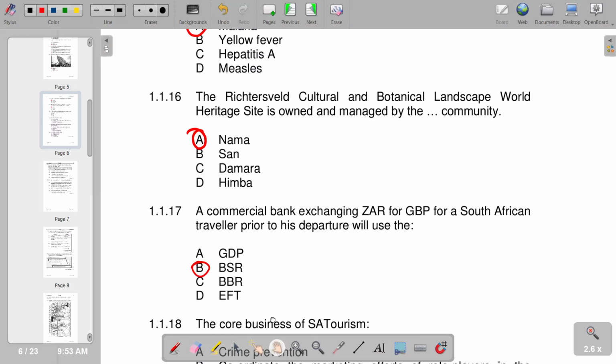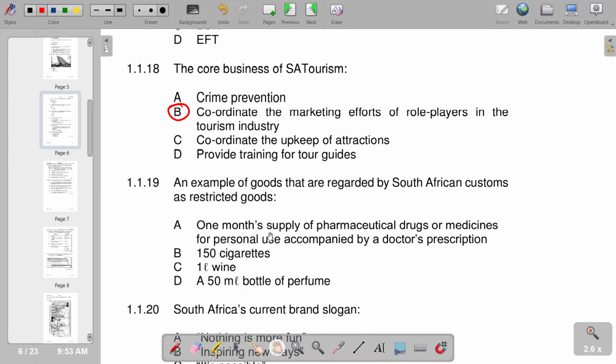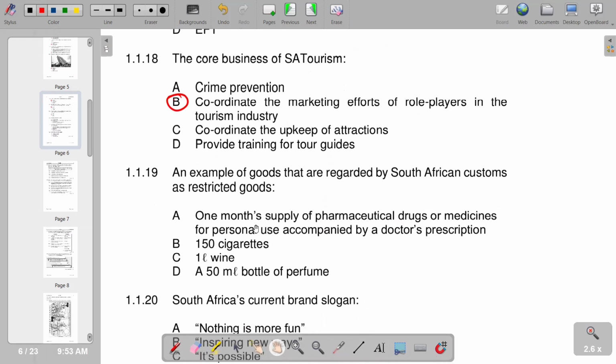Number 18, the core business of SA Tourism. According to responses given, I see that B is correct: coordinate the marketing efforts of role players in the tourism industry. Of course, we have our B. Number 19, example of goods that are regarded by South African customs as restricted goods. The correct answer that we have is one month supply of pharmaceutical drugs or medicines for personal use accompanied by a doctor's prescription. So A is the correct response.